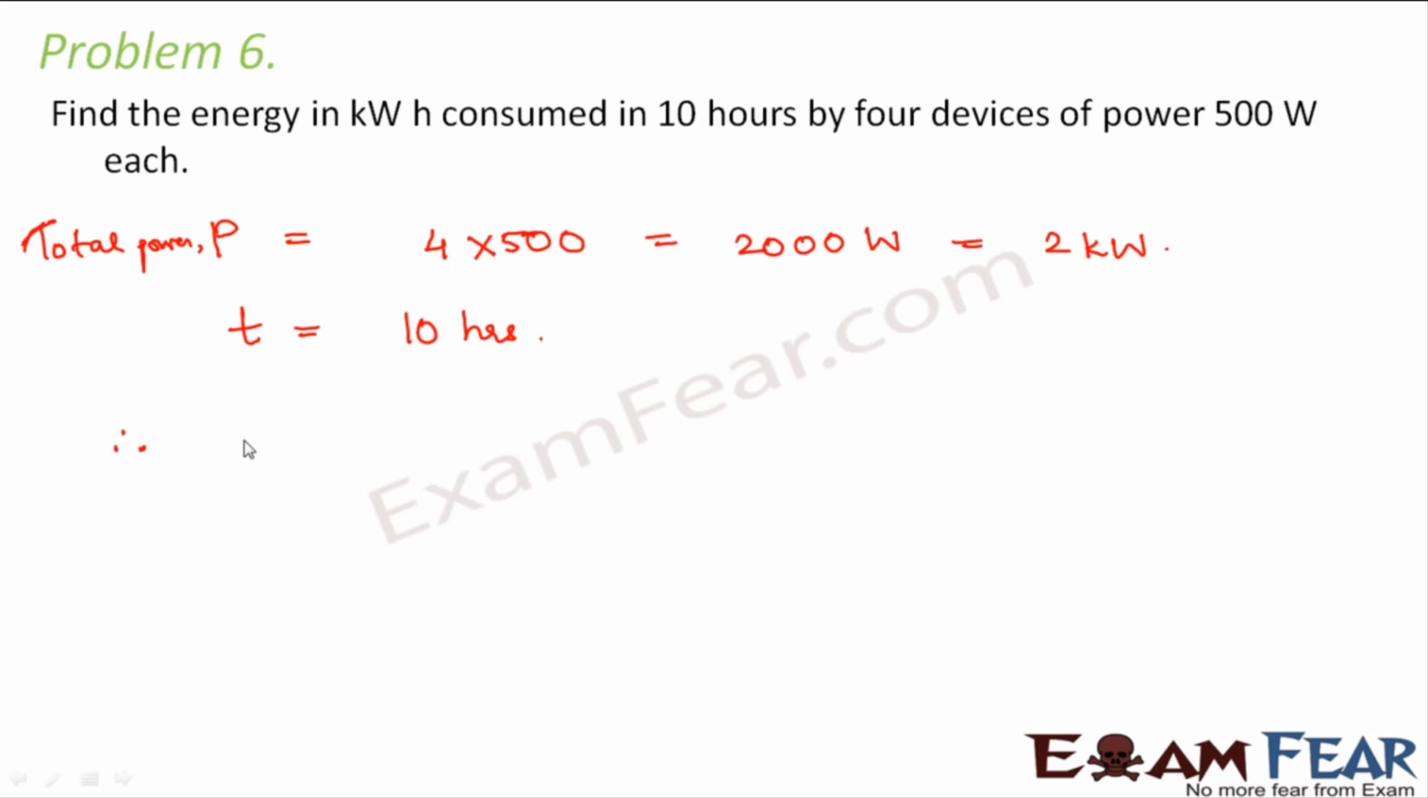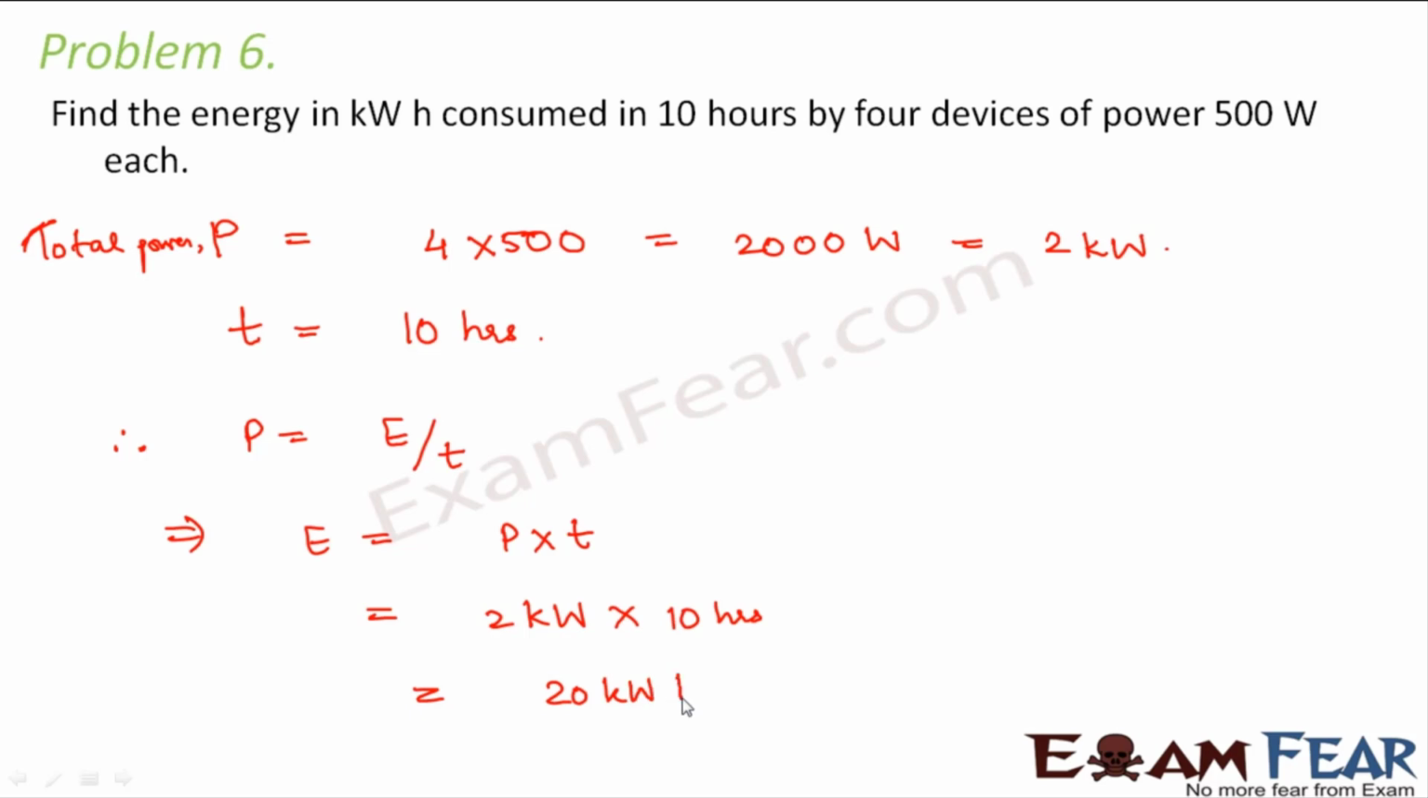So therefore, we know that power is equal to energy transferred per unit time. So we can say energy will be equal to power multiplied by time. So power is 2 kilowatts and time is 10 hours. So this becomes 20 kilowatt hour. So this is the energy consumed in kilowatt hour in 10 hours by the 4 devices, right?